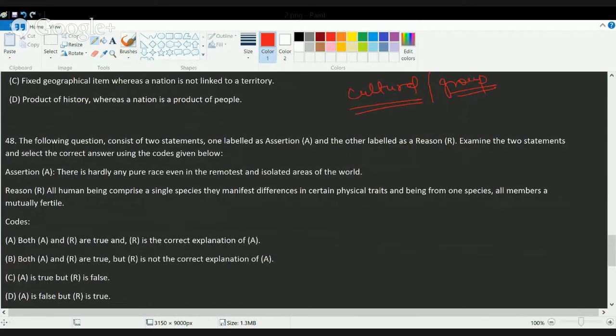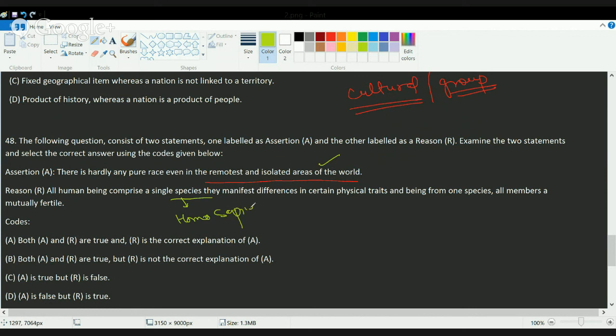Now the next question. There were a lot of questions on assertion reason this time. So the next question is, there is hardly any pure race even in the remotest or isolated areas of the world. So that's a true statement. That is, no race can be defined as a pure race. There is intermingling of characteristics, be it physical characteristics or any other characteristics that are manifested in each race. Human beings comprise a single species, that is Homo sapiens.